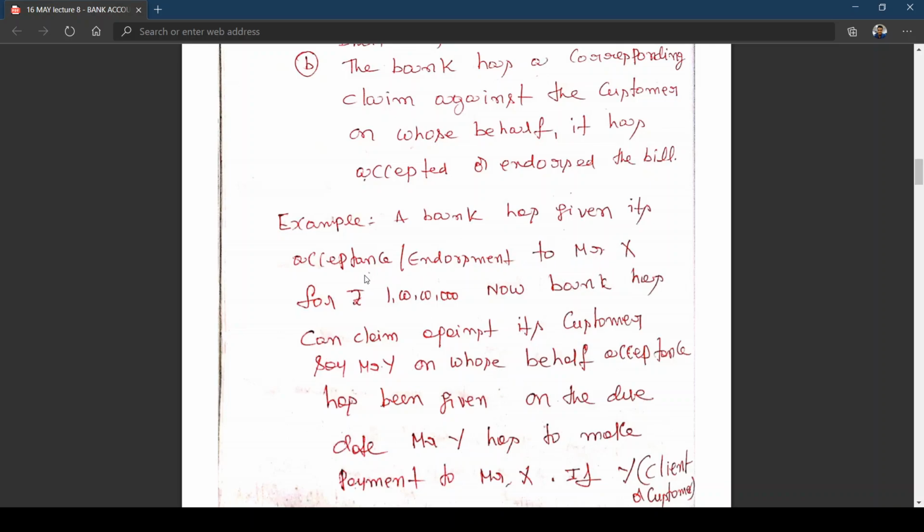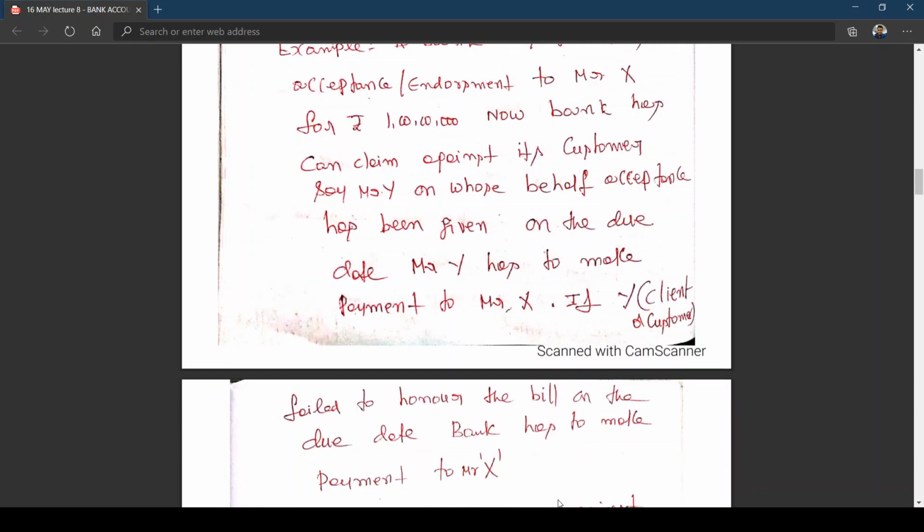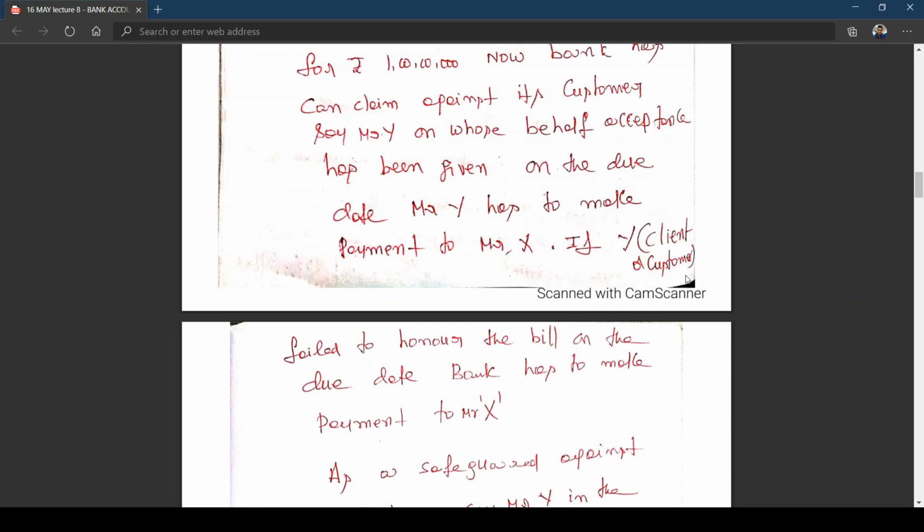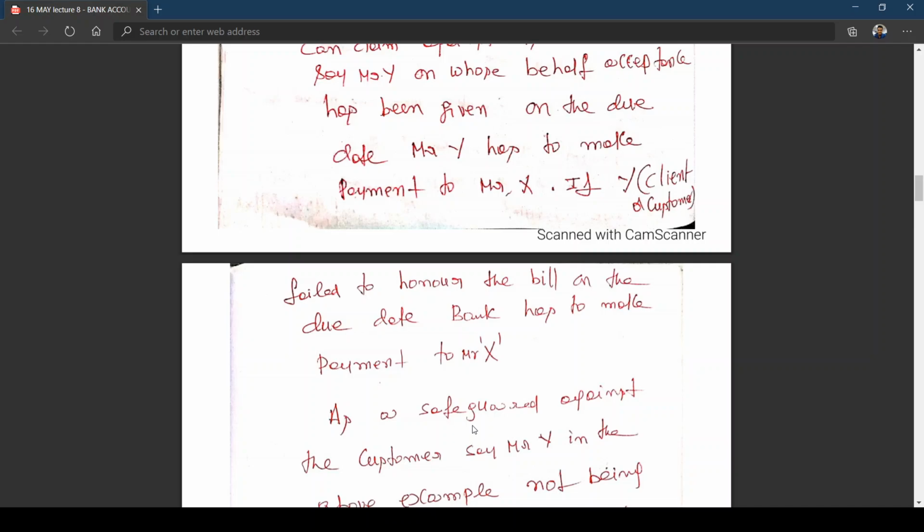Now, for which bank has given acceptance to Mr. X for 1 crore. That means initially Y owes to X how much? 1 crore. Now, who has given the acceptance? Bank has given the acceptance. On the due date, Mr. Y has to make payment to Mr. X. If Mr. Y, a customer of the bank, fails to honor the bill on the due date, bank has to make payment to Mr. X. Is this clear?